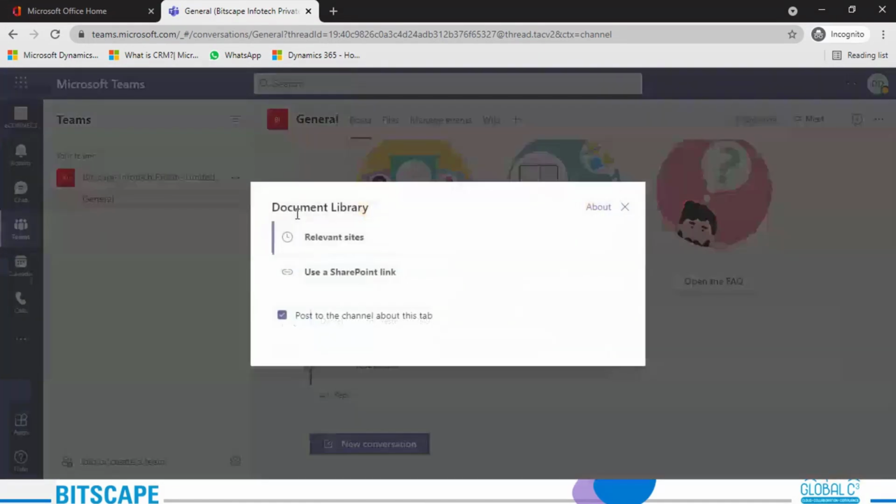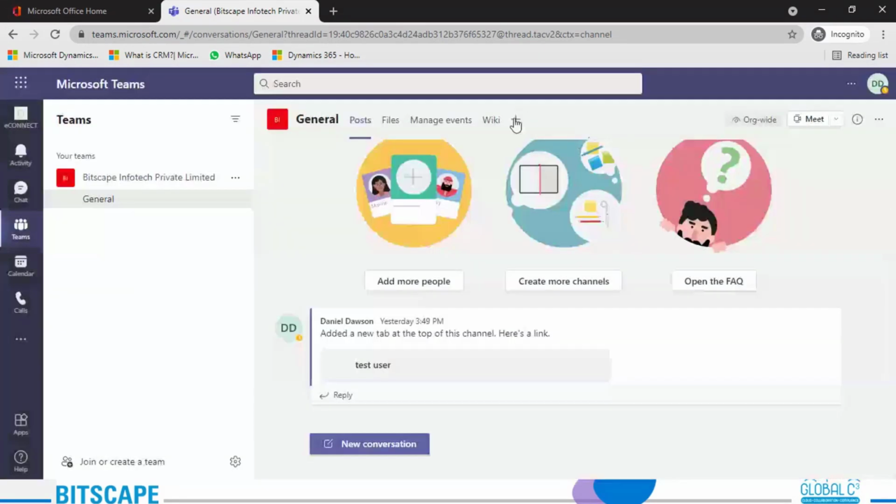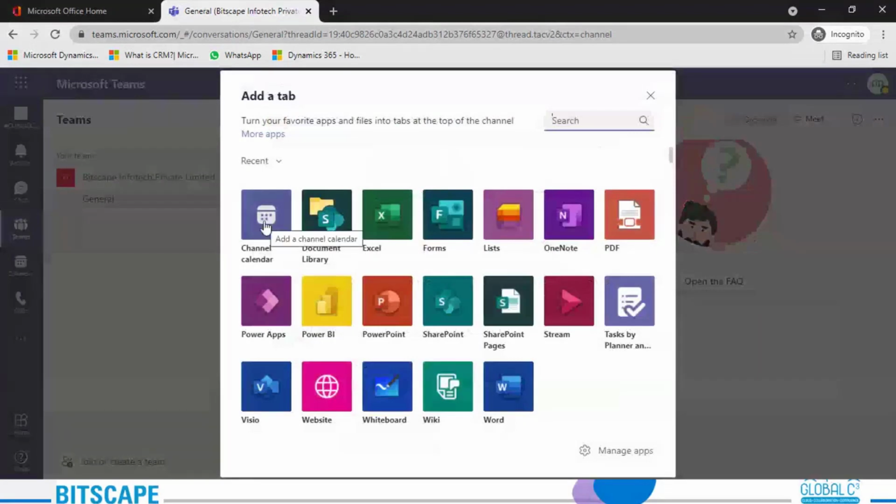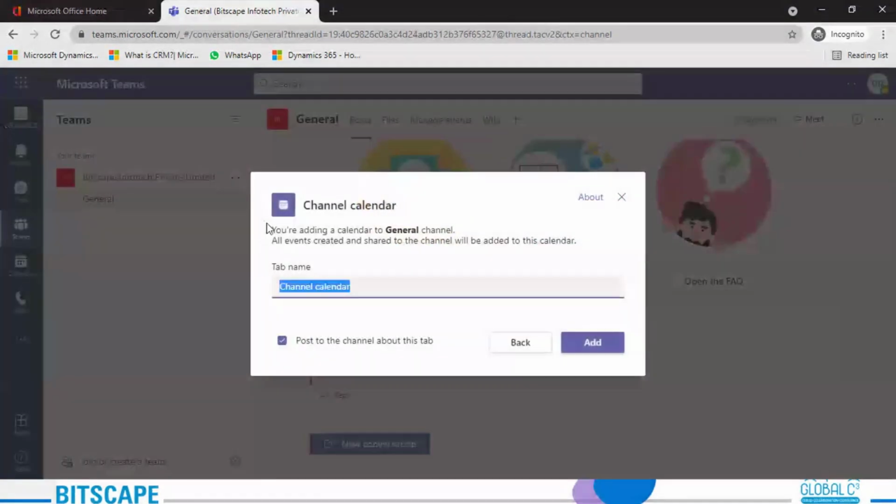Now this should be told to everyone in the group, for every member, that at 10 a.m. they have to attend this meeting. So we are creating this daily calendar just by default. Now you have two options here. You can also post this, or you can unclick if you don't want to post it. But if you post it, then everyone in this channel will be notified that a calendar has been added.